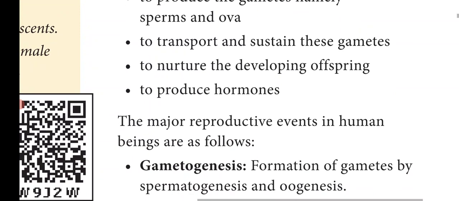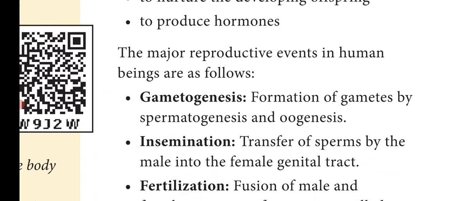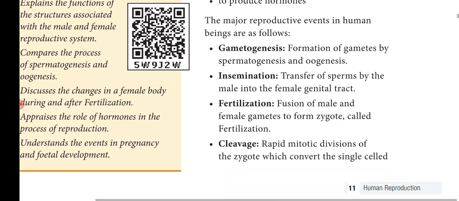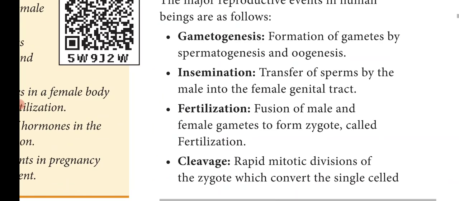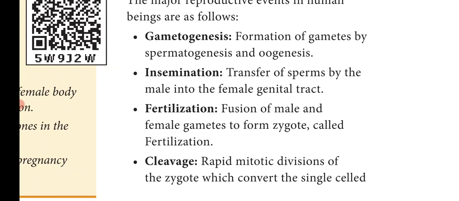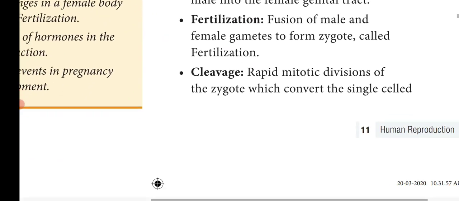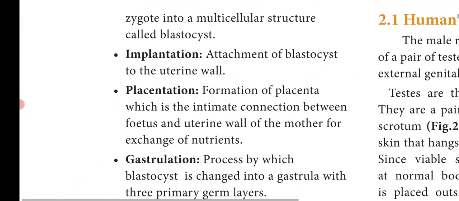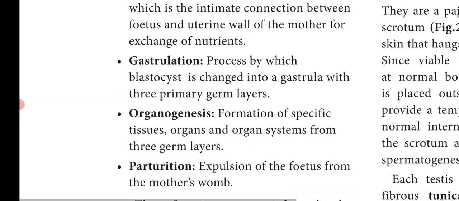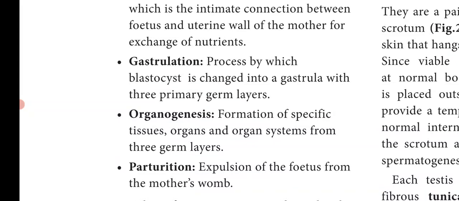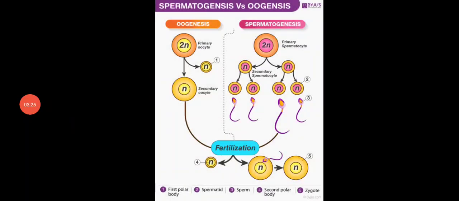Now we'll see the major reproductive events in human beings. There are many major reproductive events which take place in human beings. They are gametogenesis, insemination, fertilization, cleavage, implantation, placentation, gastrulation, organogenesis and parturition. Now we'll see the events one by one.